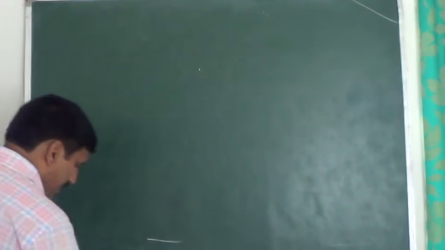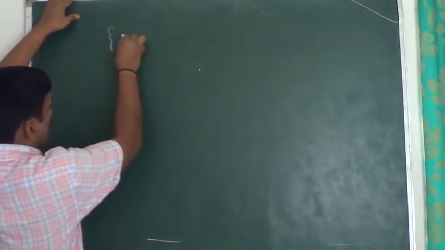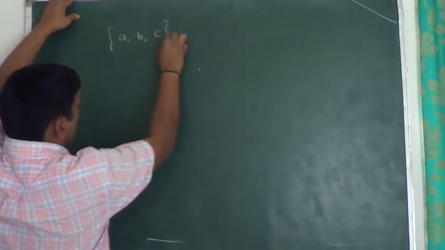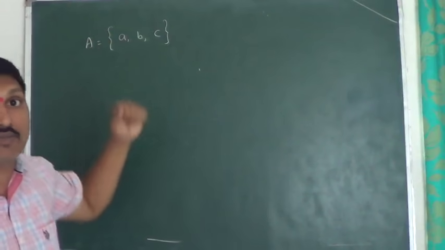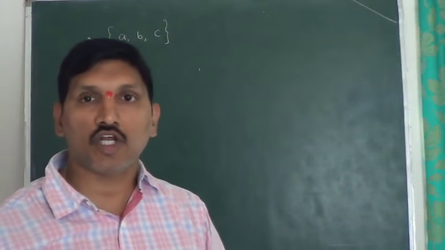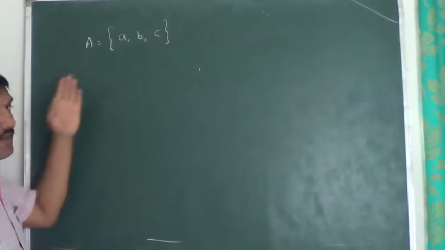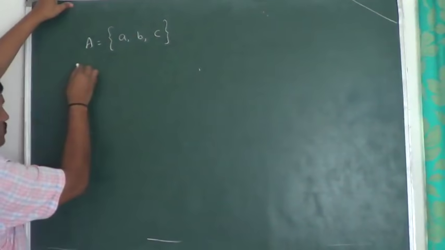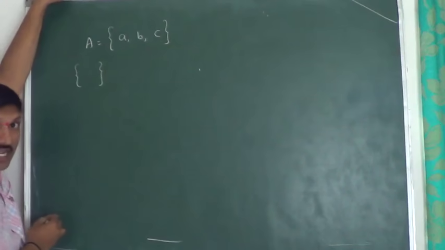Right. So that day in the class I mentioned this. This is the information I wrote in that day's class. A, B, C. This is a set containing 3 elements. How many subsets are possible? The number of subsets for the set A we have to find out. No doubt the number of subsets is equal to 8, 2 power 3.